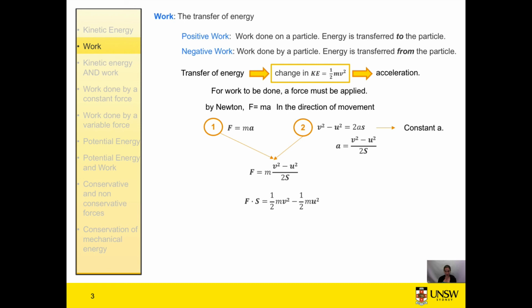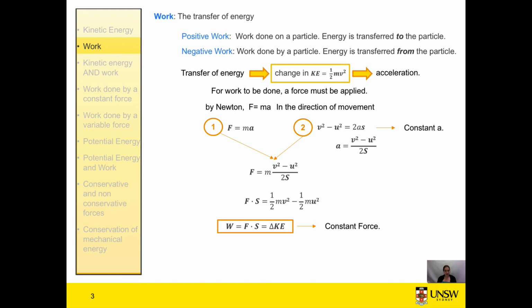So our final kinetic energy, half mv squared, minus the initial kinetic energy, half mu squared. And this formula, the force times the displacement, is our work. So our change in kinetic energy is our transfer of energy, which is our work, and that's given to us by force times displacement under the action of a constant force, because both our initial equations assume a constant acceleration.